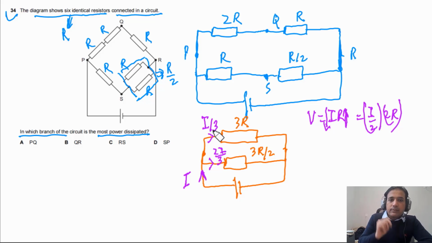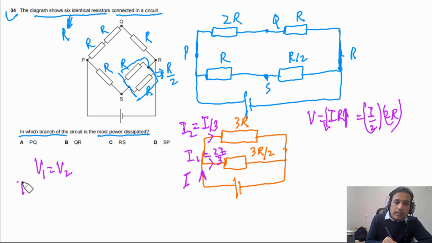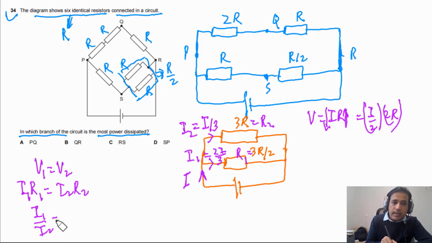So let me explain in a better way. Let's say V1 is equal to V2. So we can also say, let's say this current is I2, and this current is I1. So I1 times R1 should be equal to I2 times R2. This total resistance I'm saying is R1, and this resistance I'm saying is R2. So from here we can see that the ratio I1 over I2 has to be equal to R2 divided by R1. As R2 is double, you can write this as 3R divided by 3R by 2.